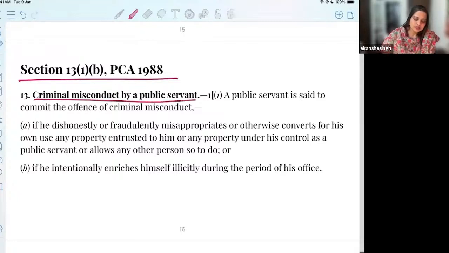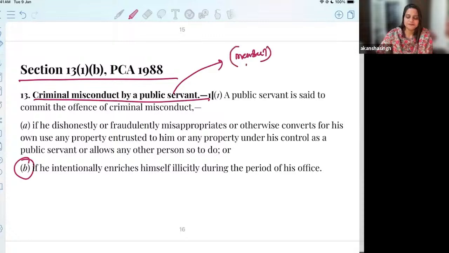So for us to say that this particular person, Sita Soren, has committed the offense of criminal misconduct under the Prevention of Corruption Act, we will firstly have to establish that this person, who is a member of the state legislative body, is a public servant. First thing.